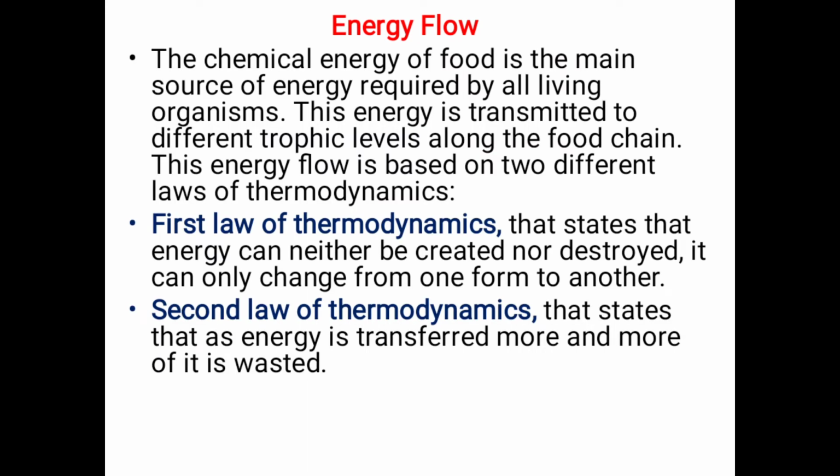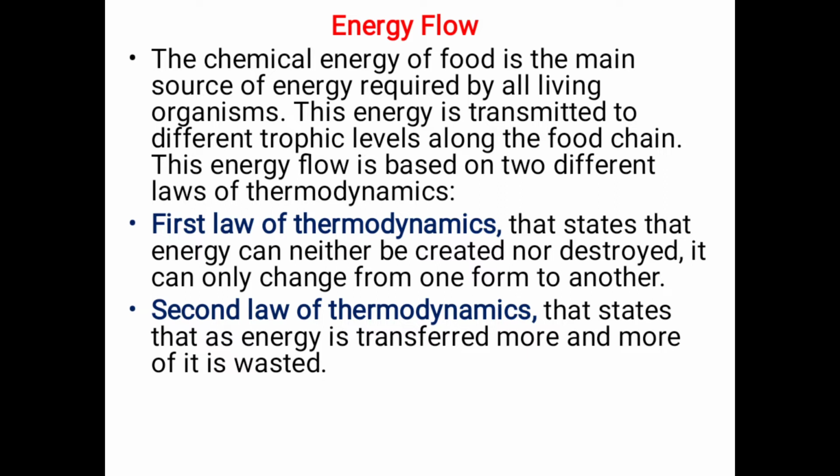Energy flow. The chemical energy of food is the main source of energy required by all living organisms. This energy is transmitted to different trophic levels along the food chain. This energy flow is based on two laws of thermodynamics.